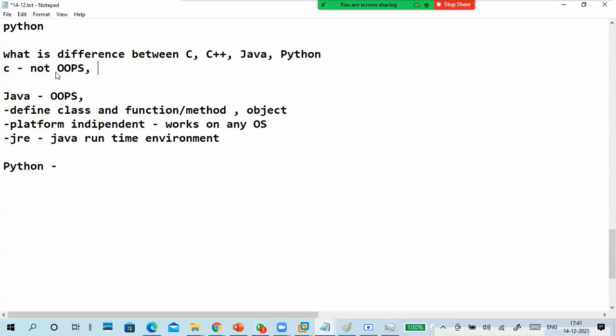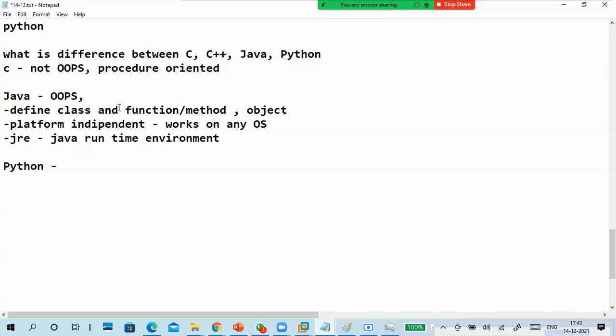Structure oriented? No. Java is object oriented. C is procedure oriented. Very good.